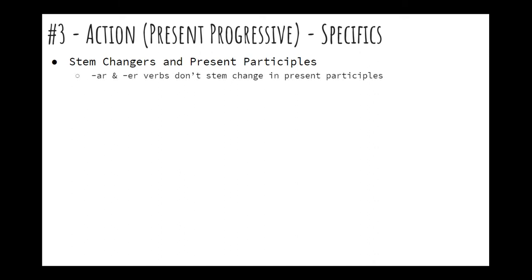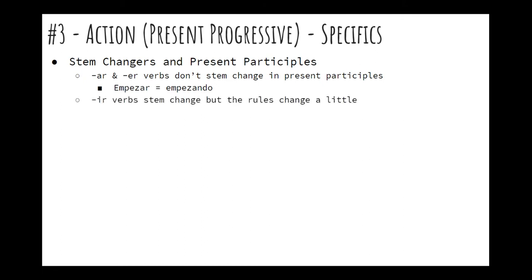All right, a few specifics. So stem changers and present participles. In the last slide, you saw durmiendo in one of the examples. With AR and ER verbs, you're not going to stem change when making a present participle. So empezar, just empezando. Chop off the AR, add ando.